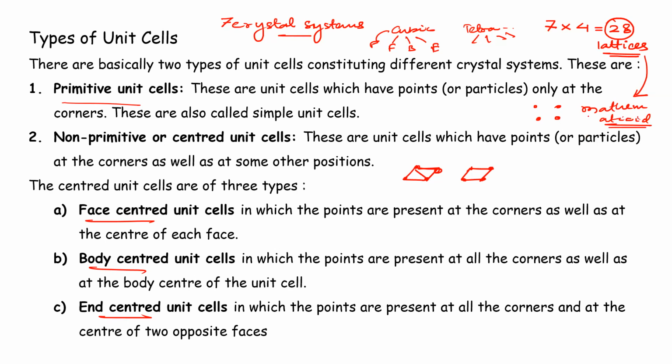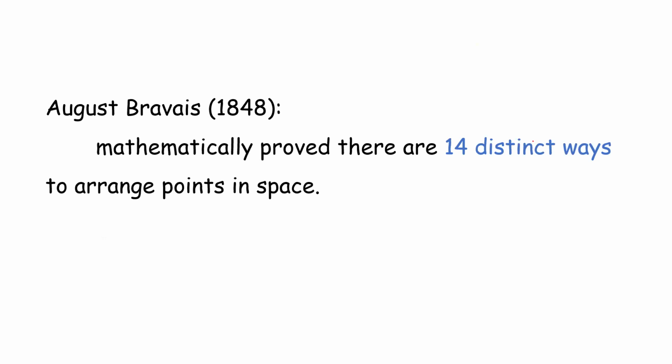Okay. And so Auguste Bravais, French, है ना? Auguste Bravais, it is written as Bravais, but it is pronounced differently. He mathematically proved that there are 14 distinct ways to arrange points in space. Now, what are those and how are those? You don't have to remember, but you have to remember this word, that there are 14 distinct ways in which you can arrange the points in a space. Okay, and these are known as 14 Bravais lattices.